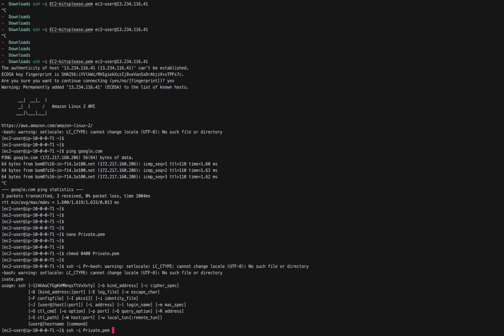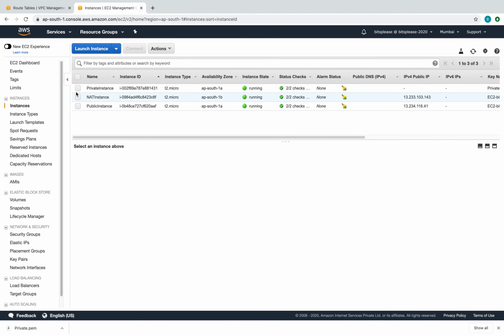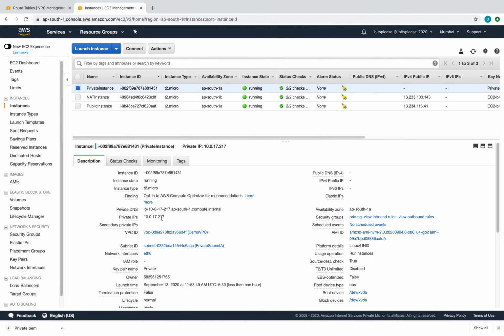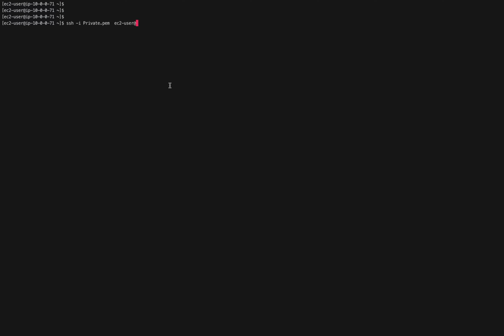Let me clear the screen a bit. Then we put in ec2-user and the IP address, which is the IP address of our private instance, which is here. Let's copy this, and there you go.